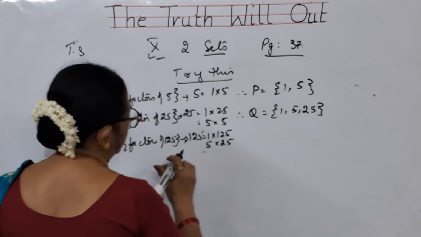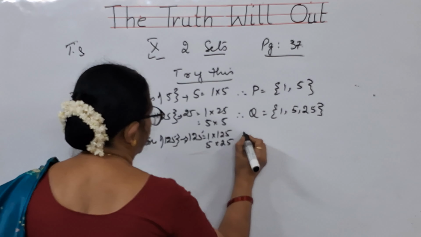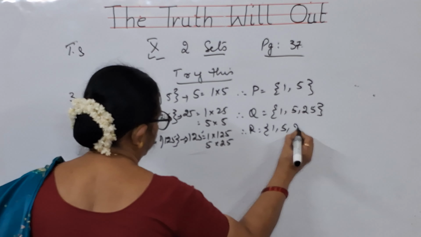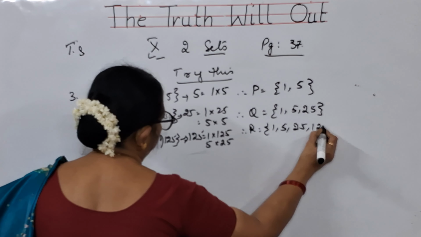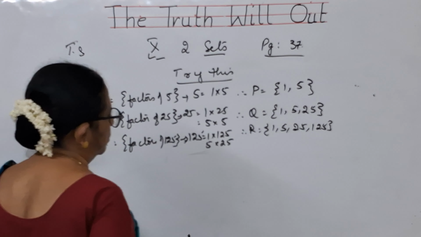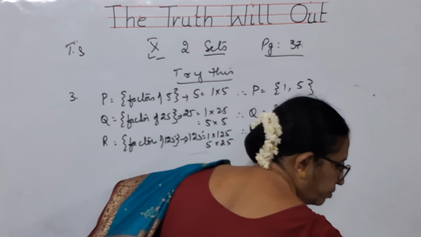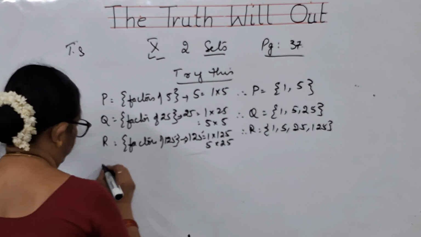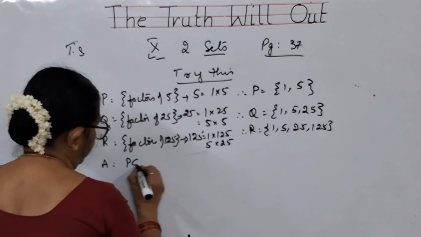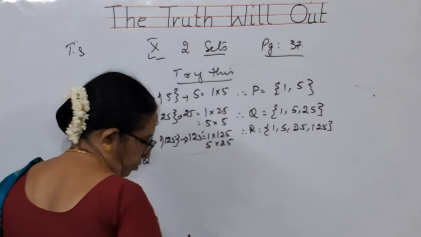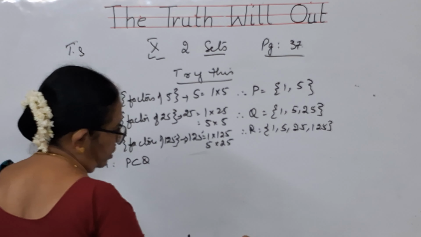You will not get anything, only this. So R is equal to 1, 5, 25, 125. These are the elements. After writing these elements, what is the first question, children? A is, P is a subset of Q. You have to say which one of the following is false.